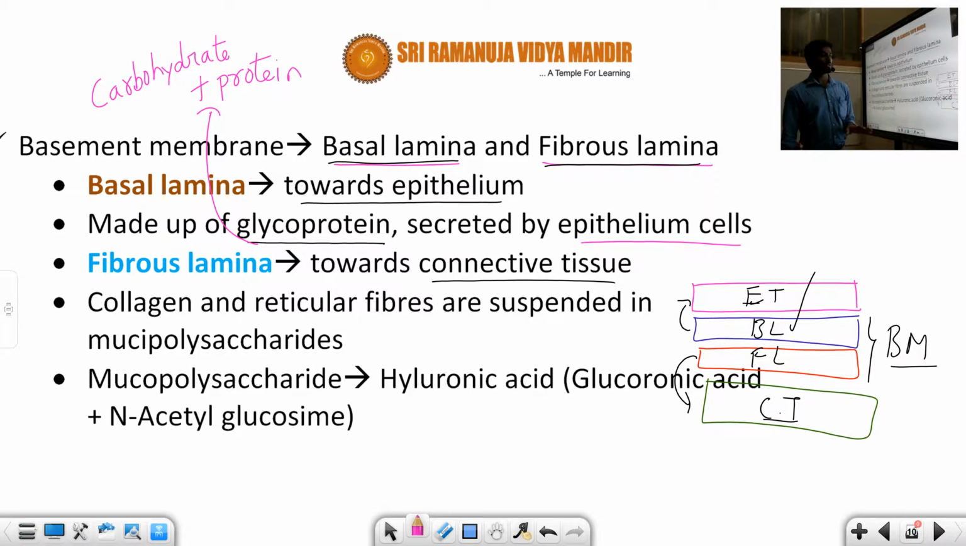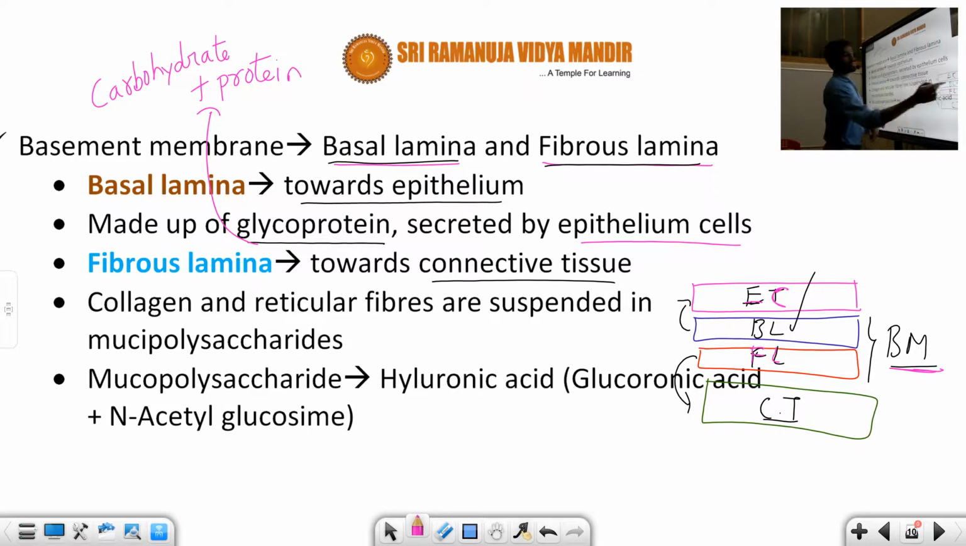Again I will explain very clearly. You can listen carefully, student. This is the part I'm talking about. What is this? These are the epithelium cells. Below the epithelium cells, the part we call the BM. BM means basement membrane. The basement membrane is differentiated into BL, which indicates basal lamella, and FL, which means fibrous lamella.